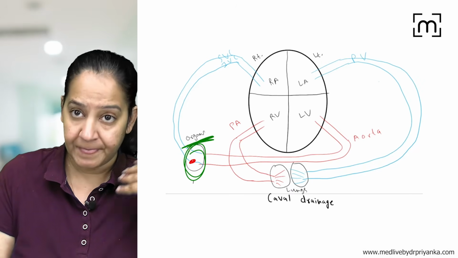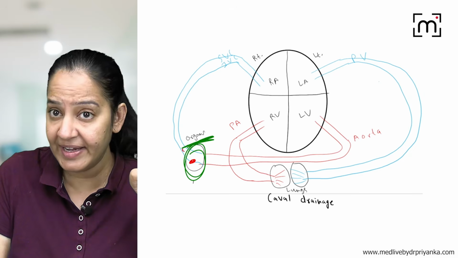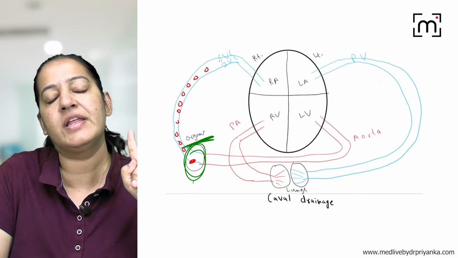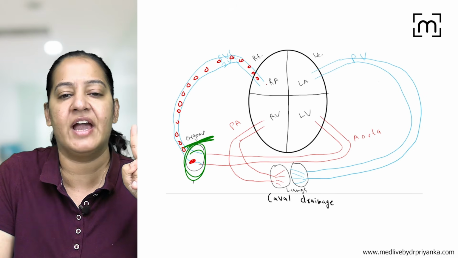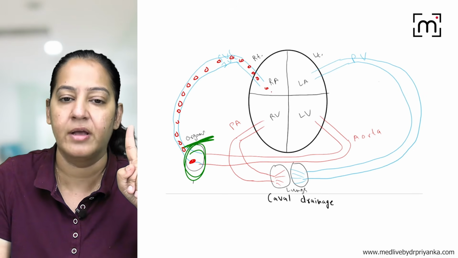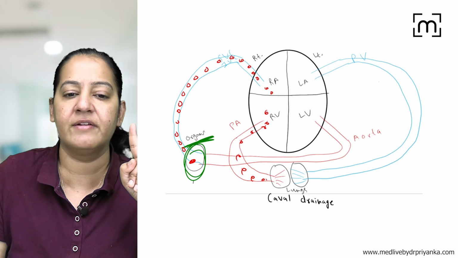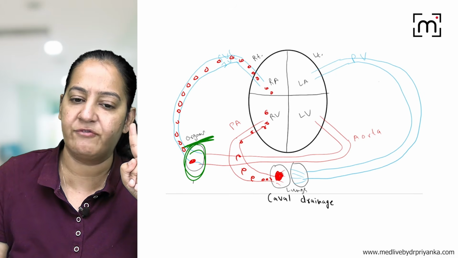Now, apart from GIT, if a tumor occurs in any other organ of the human body, tumor cells will dislodge and go into the veins. All the veins go into the SVC and IVC, and via SVC and IVC they will go to the right side of the heart. First the right auricle, then the right ventricle. From the right ventricle, they go into the pulmonary artery, then into the lung and form the secondary.